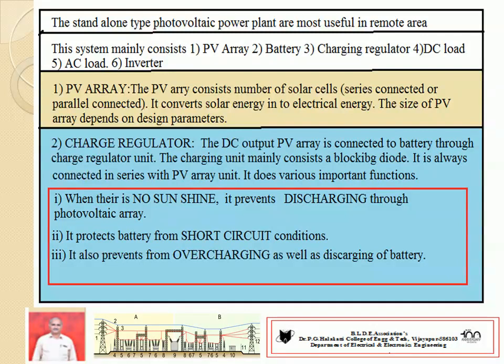Whenever there is no sunshine, it prevents discharging through the photovoltaic array. Number 1. Number 2, during a short circuit, it protects the battery from short circuit conditions. It also prevents overcharging.